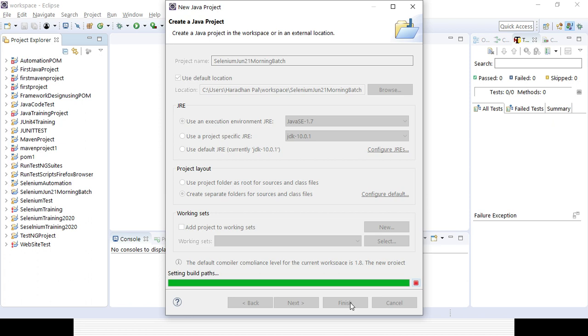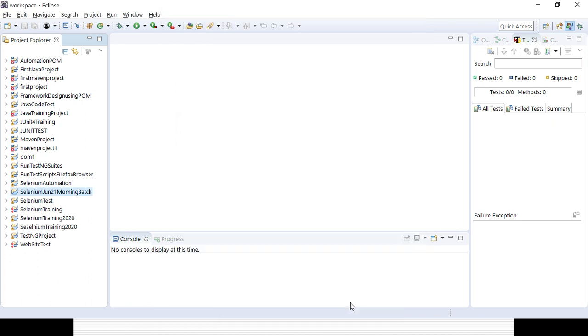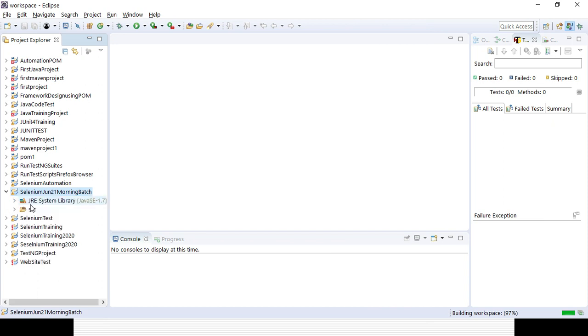Setting the build path, so it might take some time. Okay, you can see my project has got created here, right? So if you expand the project, you can see the JRE system library has already been built, because it's a Java project, so all the Java features will be added here, right?